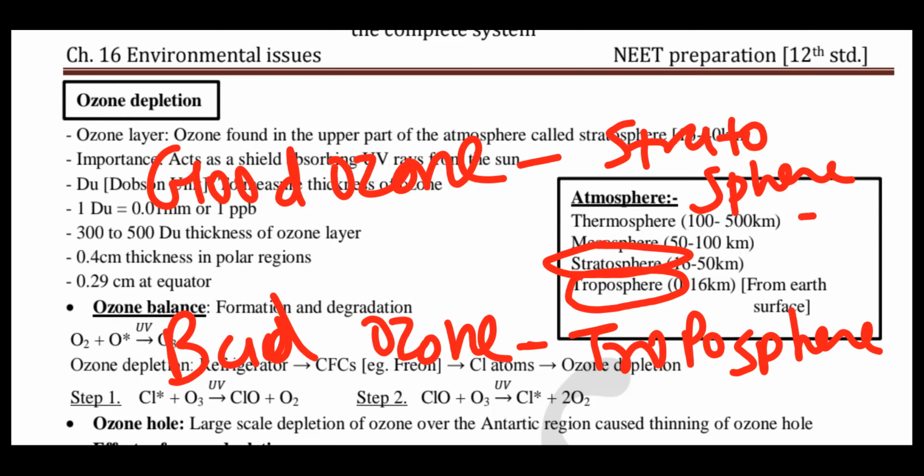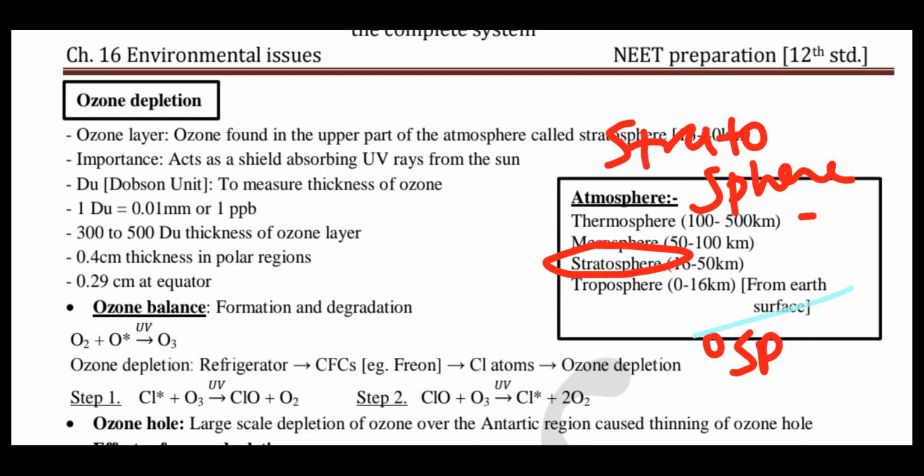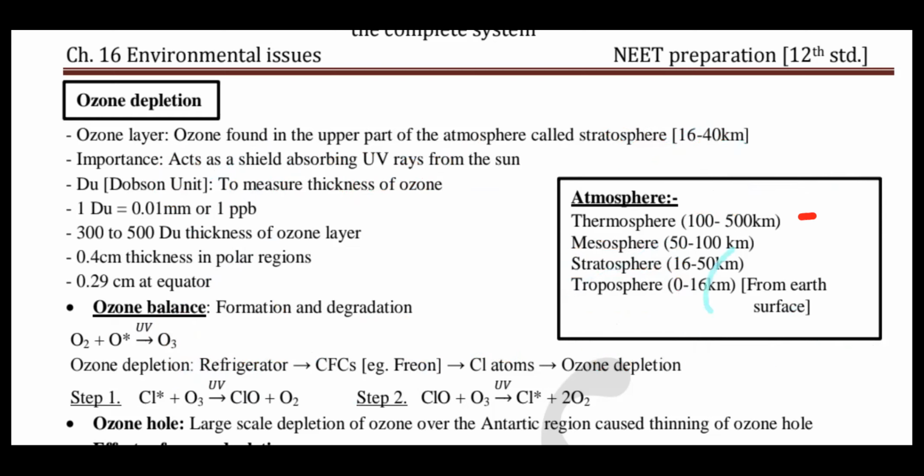Next, the thickness of ozone is measured in terms of Dobson unit. One Dobson unit is equal to 0.01 mm or 1 ppb.